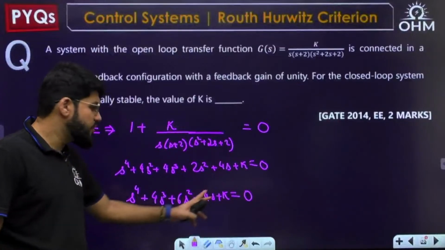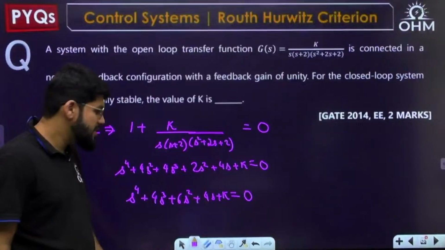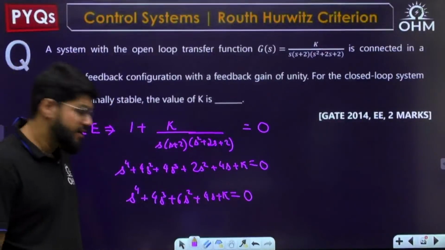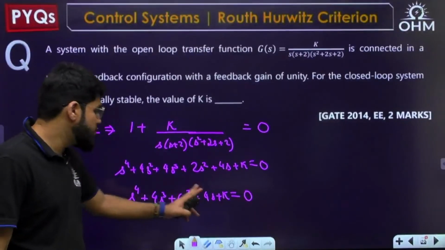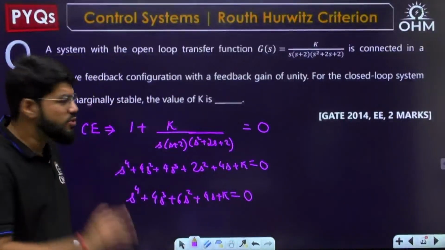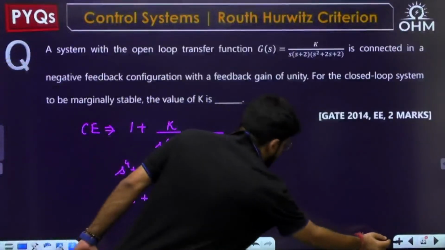All coefficients are of the same sign, so k should be positive. What should be the value of k for marginal stability? Routh Hurwitz is required, and all coefficients are present: s power 4, s power 3, s power 2, s power 1 and the constant s power 0 term. So here we should definitely go for the Routh Hurwitz criteria. For that I will take the Routh array now.